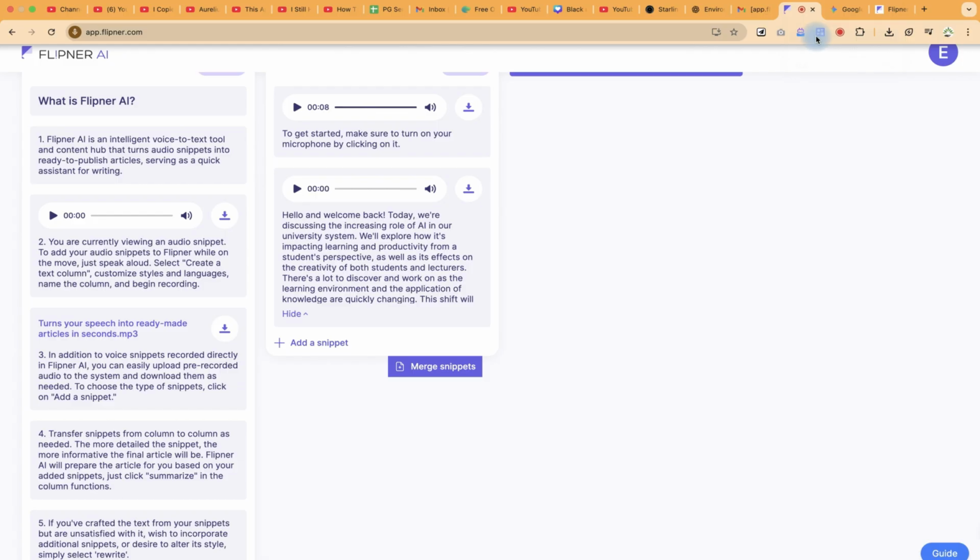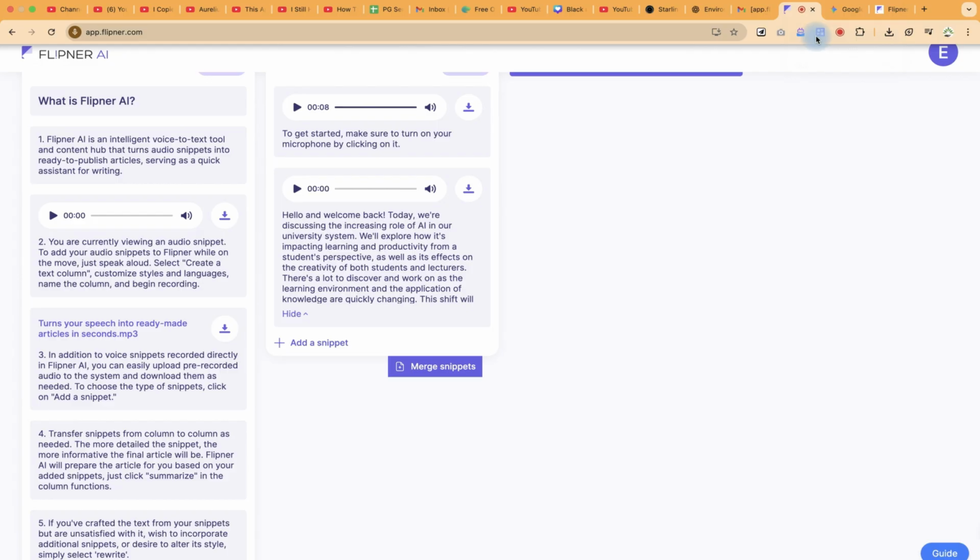So I hope this simple AI tool can be of help to you. Let's check the pricing of the AI tool. For the free plan, we get about 5 text columns, 30 text and live audio snippets, and so on. You can see how much is included. For the most popular plan, which goes for 15 per month, take a look at what you are going to get. And for the pro and enterprise usage, you can reach out to them as well.